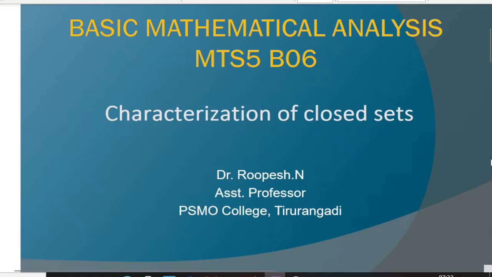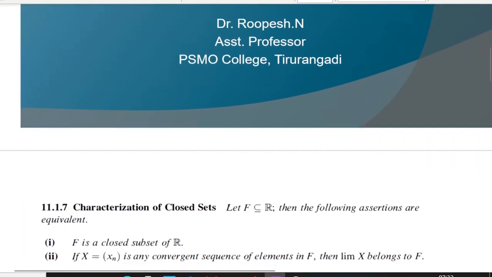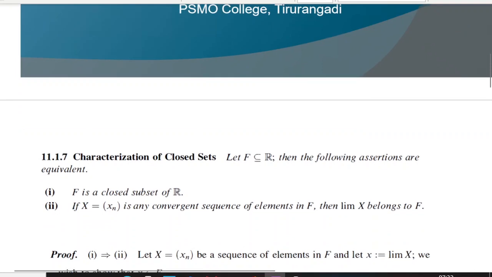Of basic mathematical analysis. Today we will discuss the characterization of closed sets and open sets. Theorem: characterization of closed sets. Let F be a subset of R, then the following assertions are equivalent.